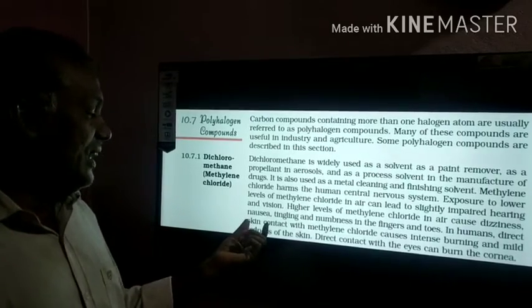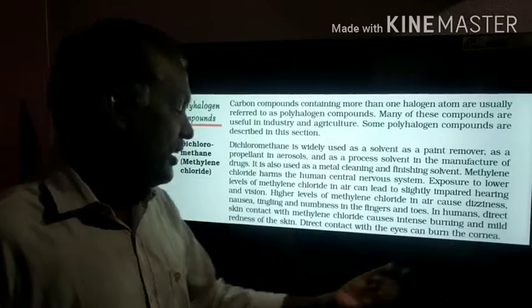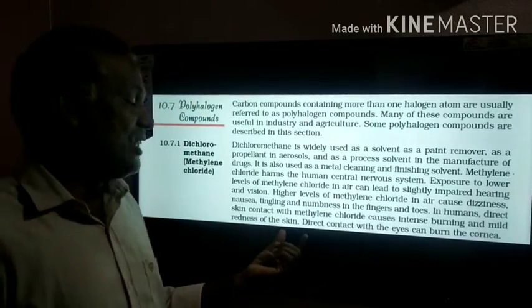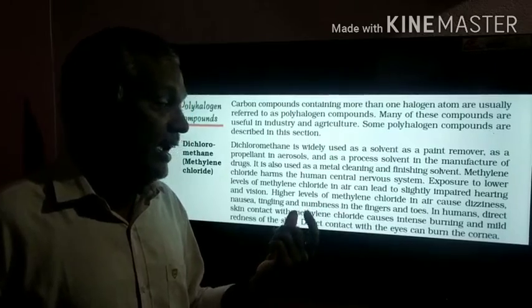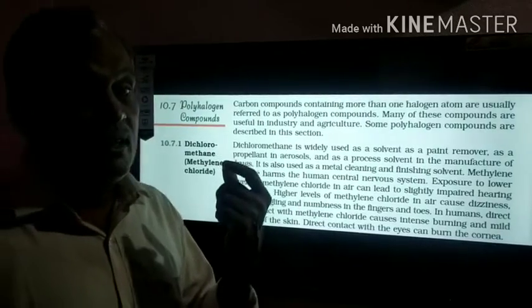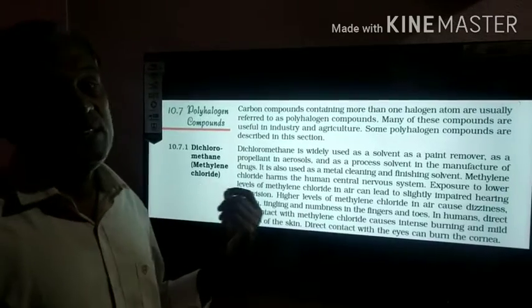In humans, direct contact causes intense burning and mild redness of the skin. Direct contact can also burn the eyes, including part of the cornea. So this is dichloromethane.